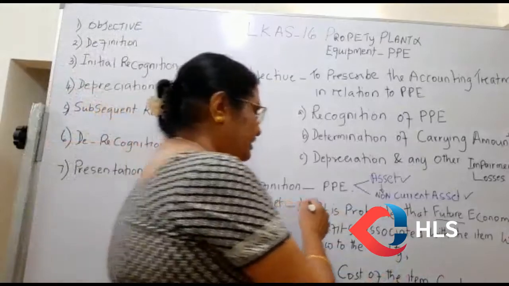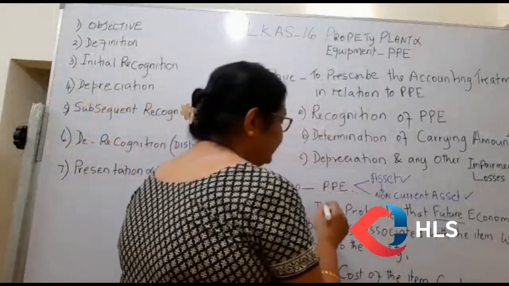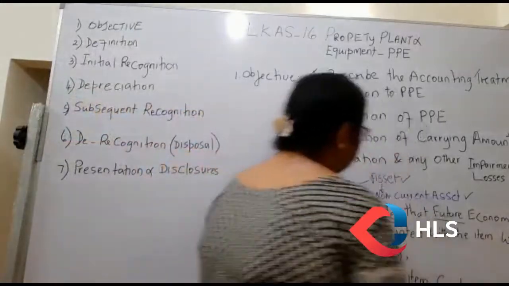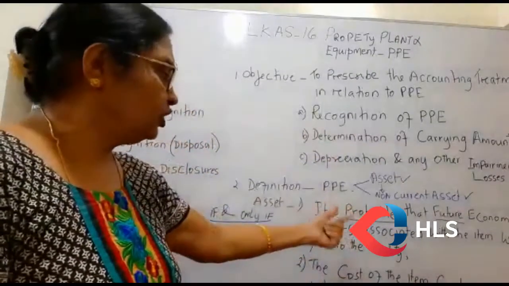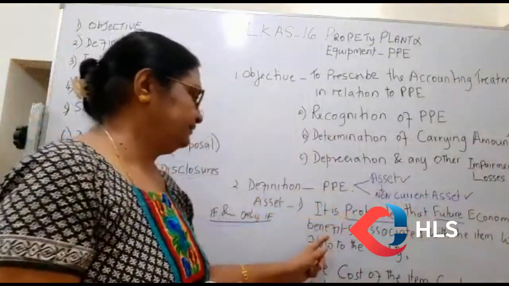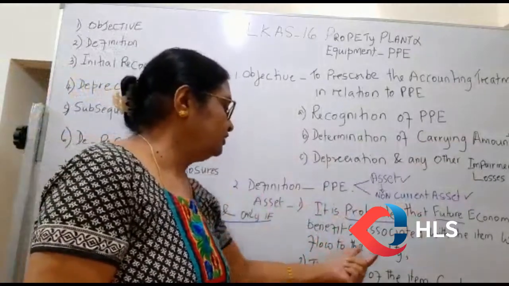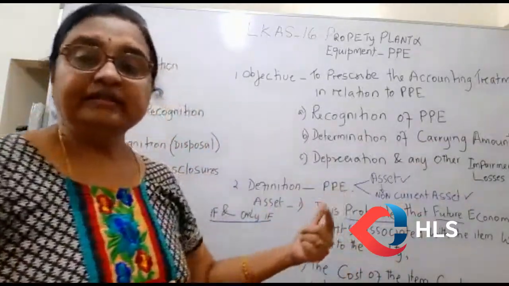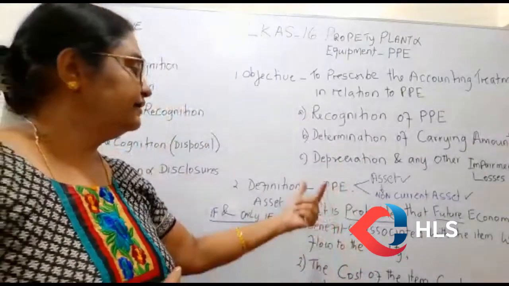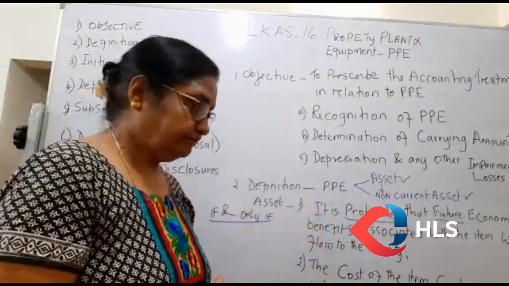However, this is the normal requirement. It is probable, that means you should be certain that the economic benefits associated with the item will flow into the entity. The entity should be benefited by the asset.